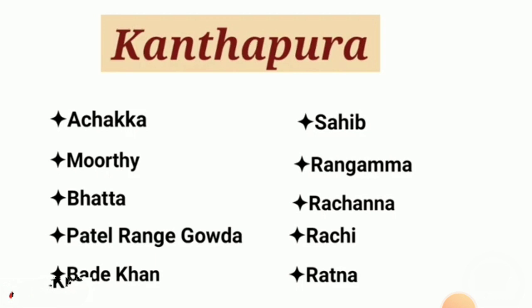After this, the next main character in the novel is Bade Khan. Bade Khan is a Muslim policeman and he is finding a place to live. But in Kanthapura, no one is giving him a place in their house. After it, Bade Khan goes to a Sahib. The Sahib was the owner of a coffee estate and he gave him a place to live. But Bade Khan is very angry with the Kanthapura people because they didn't give him a place to live.